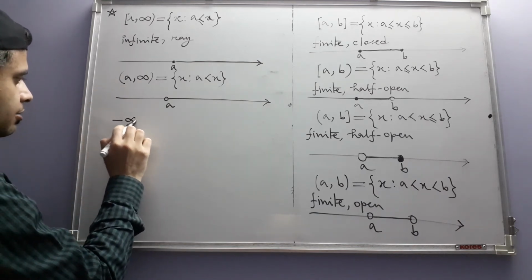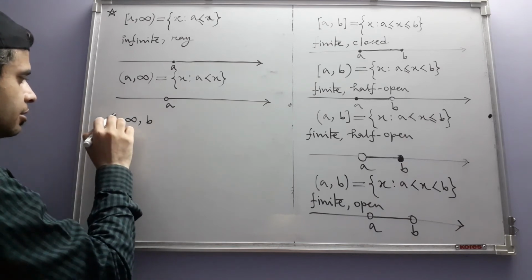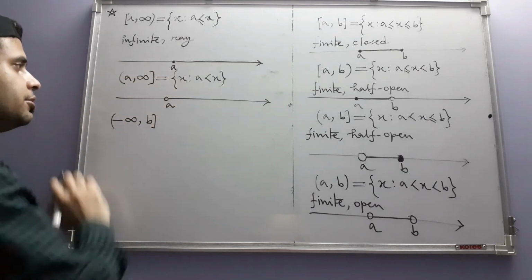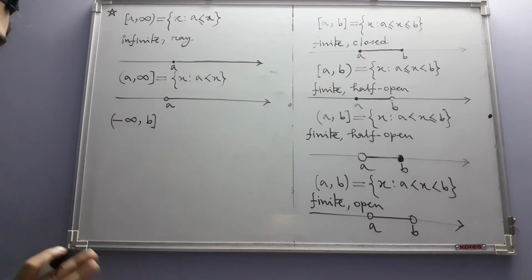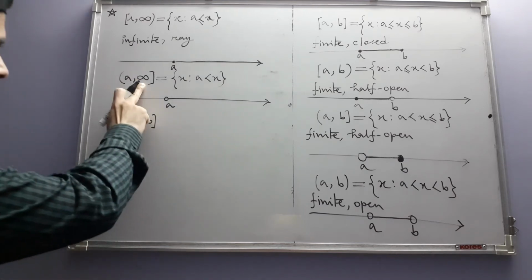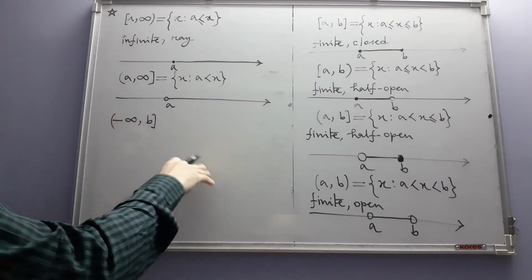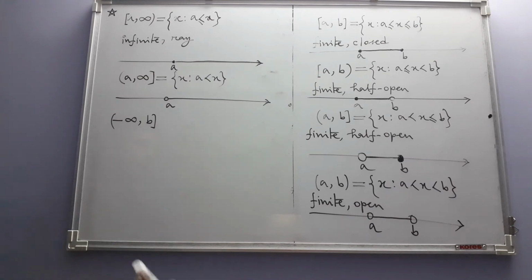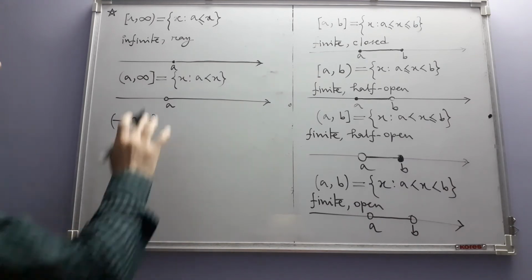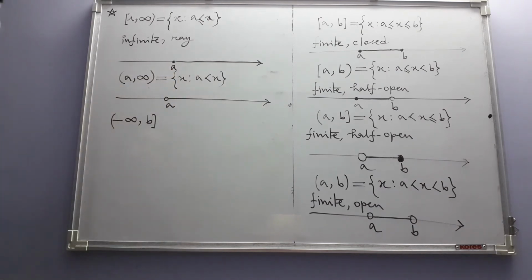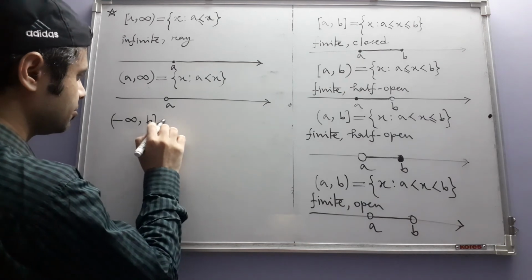Then just like that, we also have minus infinity comma b. Note one more thing, that for infinity we are not using a square bracket because we cannot include infinity in these sets. Infinity and minus infinity are not real numbers, so they cannot be included, and we cannot call such a set a subset of the set of real numbers. So on their side it's always excluded, just like that here also.